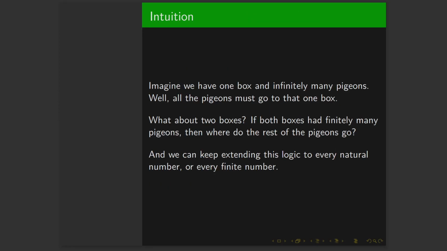If we only had one box and infinitely many pigeons, well, everything must go there. But if we had two boxes, well, let's think about it. If both boxes had finitely many pigeons, then where would the rest of the pigeons go? If we instead send pigeons labeled 1, 2, 3, 4, 5 to box 1, but then everything after 6 to box 2, well, box 2 has infinitely many pigeons, has the same cardinality. And you can extend this logic to every single natural number. So in our case, it's 10.